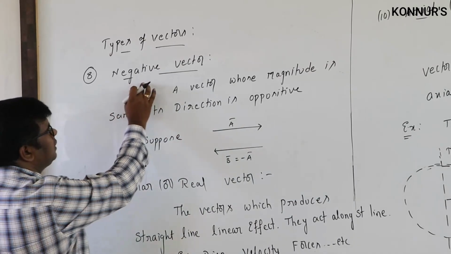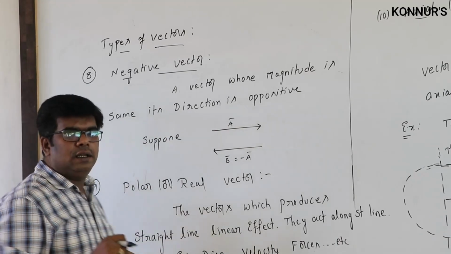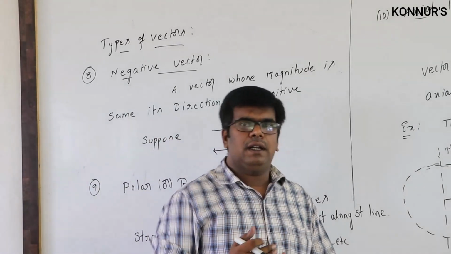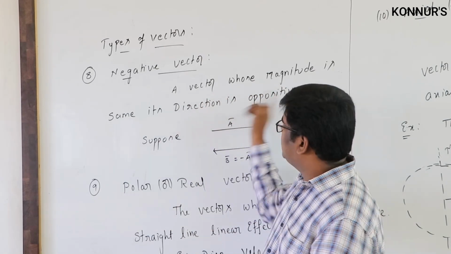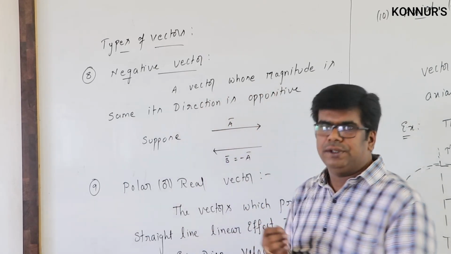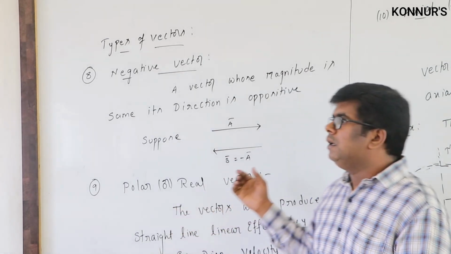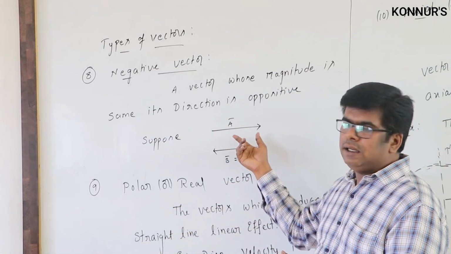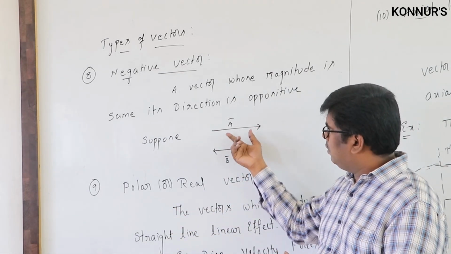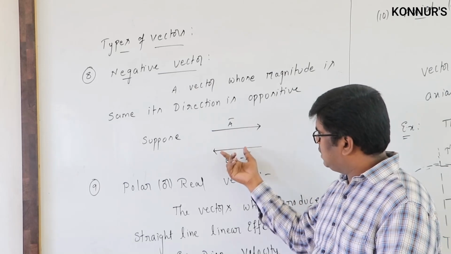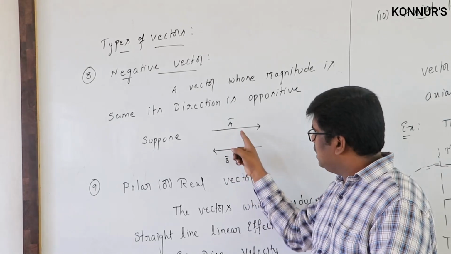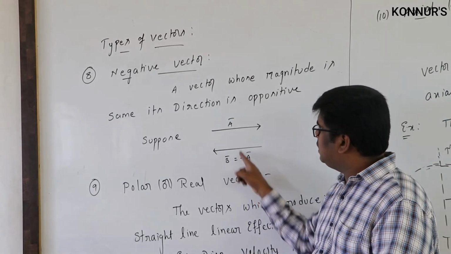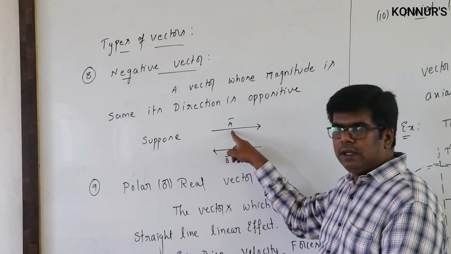So next we are going to discuss the negative vector. What is the meaning of a negative vector? Suppose there is a vector, and we have another vector which has the same magnitude but the direction is quite opposite to the given vector. This vector we can call a negative vector of the first vector.